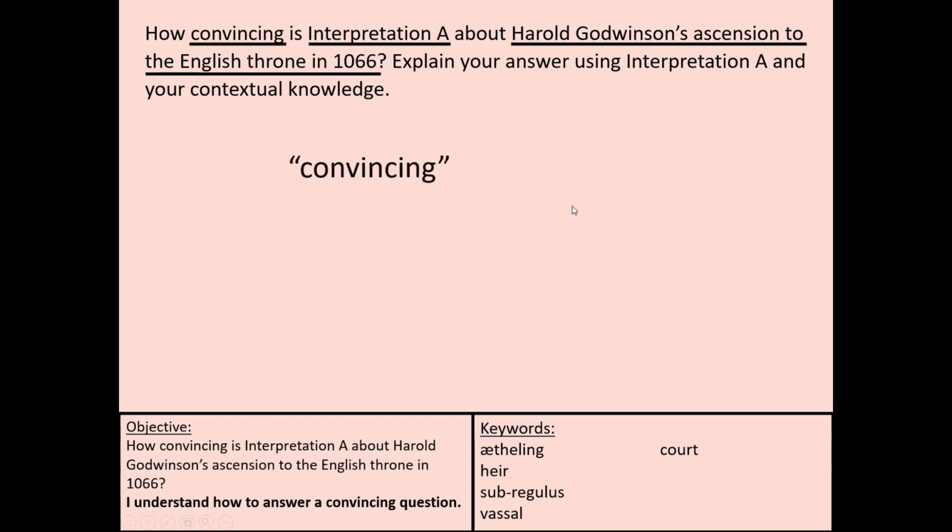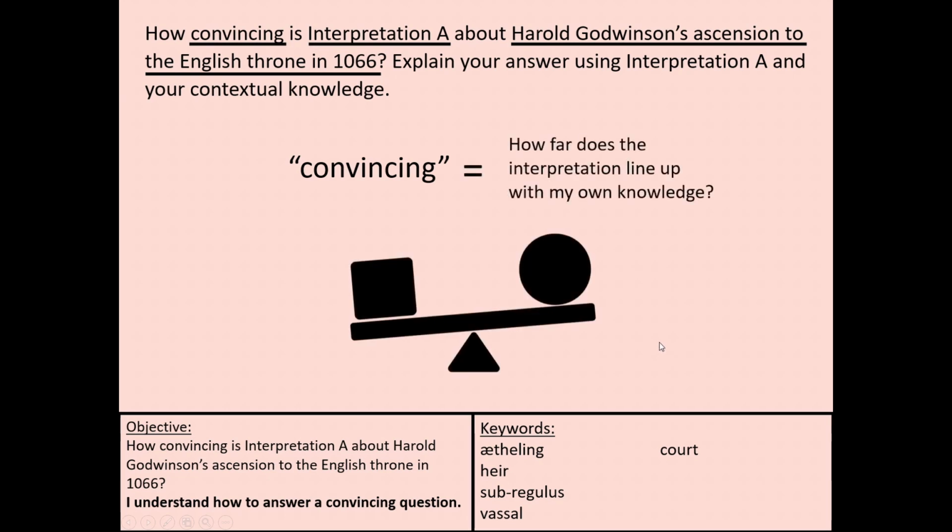convincing. And what's really important when you answer these questions is that you're not discussing the provenance of the source. You're not talking about who wrote it. You're not talking about when it was written. All you should be talking about is what is actually in the source, and you should be using this test. How far does the interpretation line up with my own knowledge? What do I know about this period of history? Does it match with what's being said here?